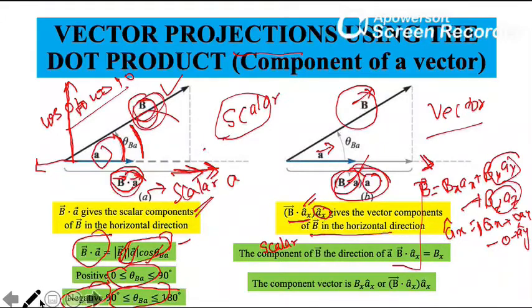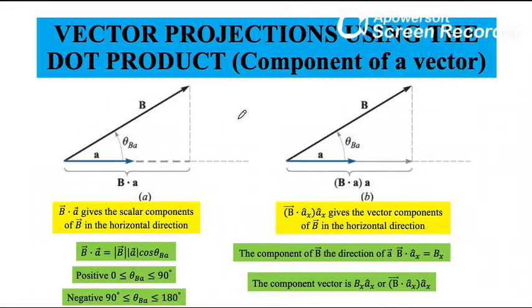I will just clear it once and do it again. I'm having a vector B. My B vector is Bx Ax hat plus By Ay hat plus Bz Az hat. So these are my 3 components of vector B along 3 unit directions.